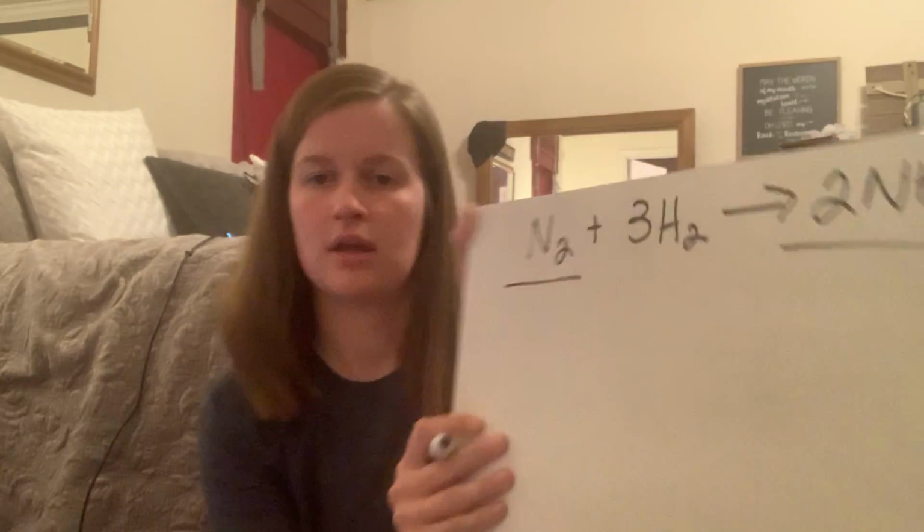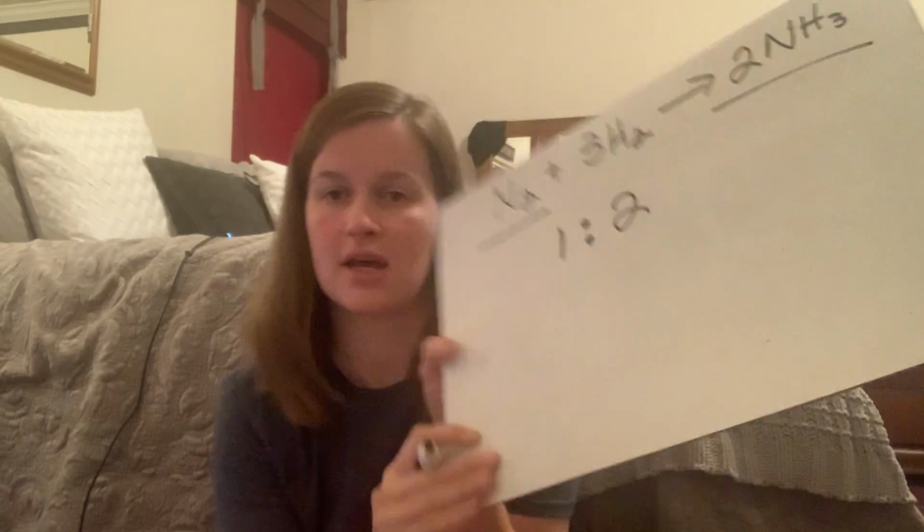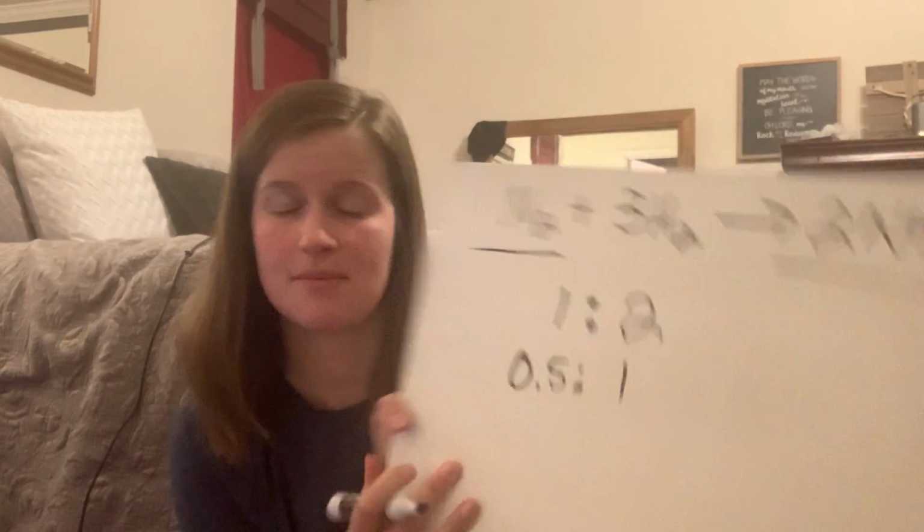So we are talking about nitrogen and ammonia. Nitrogen is a 1. For every one of these guys, I need 2 of these guys, right? Okay, if I were to half this and make it 0.5, I would need to half this guy, right? Make it just 1. We divided by 2 both times.